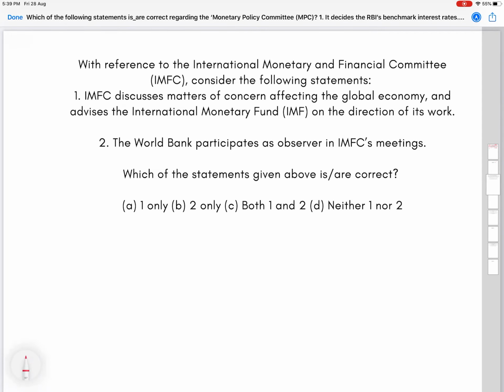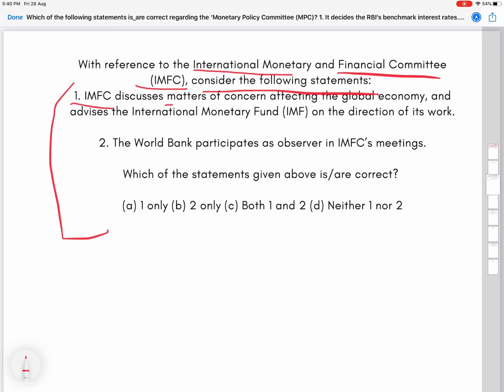This again is not so easy, but it's something that we are supposed to be knowing now. So with reference to International Monetary and Financial Committee, consider the following statements. What are these? Number 1. I'm sure International Monetary and Financial Committee is something that most of us would be hearing for the very first time, because it's not something that's been so in news. But either way, let's get on to the statements, which are these.